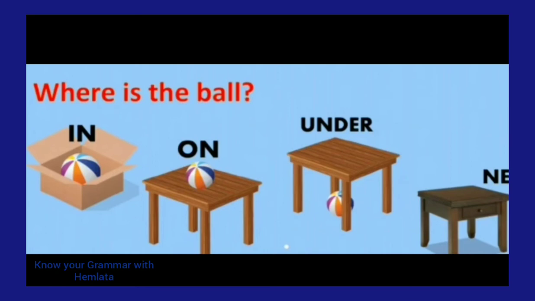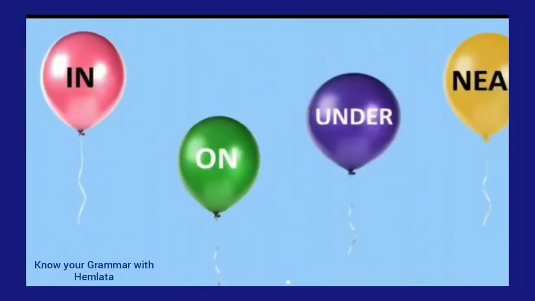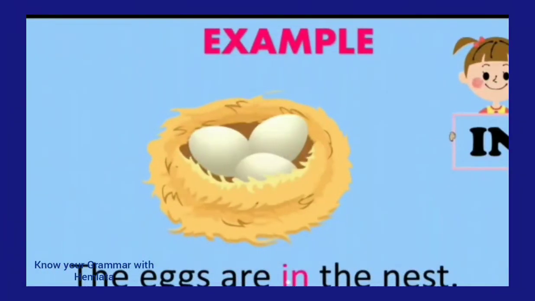In the box, on the table, under the table, and near the table. Fine. Now you can take more examples that we will use in the sentences, like in, on, under, near.